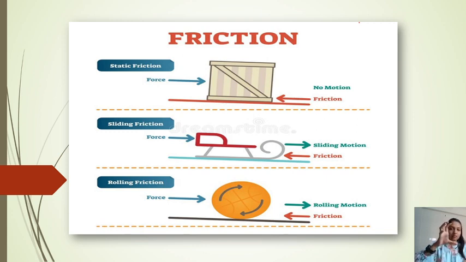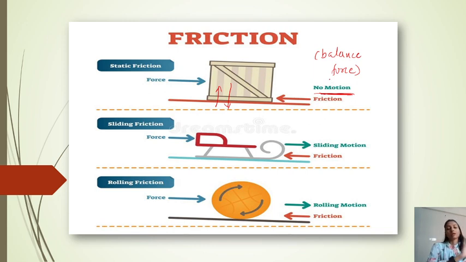The block is here in this image, and this is the table. The block applies force to the table, and the table also applies force, so a balanced force happens, and because of that there is no motion. When there is no motion of a body, that is called static friction.